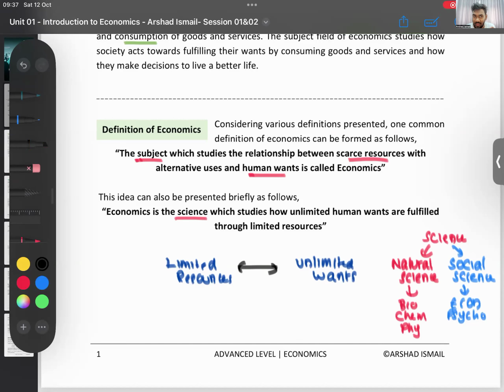In econ, what we are trying to study is how do humans, with the limited resources they have, satisfy their unlimited wants? Economics is the science which studies how unlimited human wants are fulfilled through limited resources. We have little resources. With that, how are you going to get the maximum use and satisfy as much as possible of our wants? That is how you define economics. With our resources, how do you satisfy your unlimited wants?